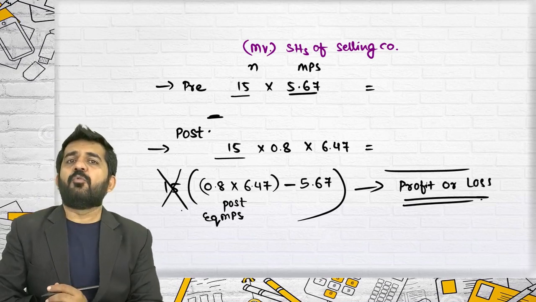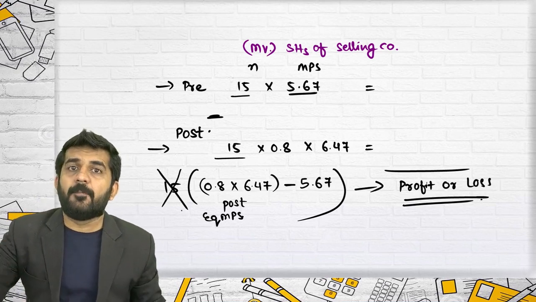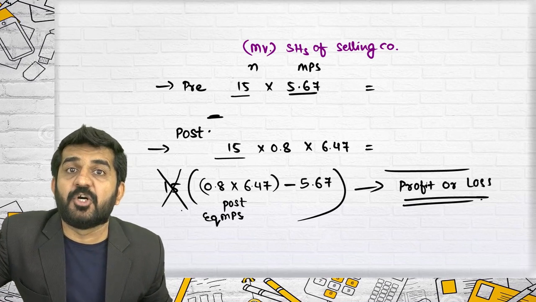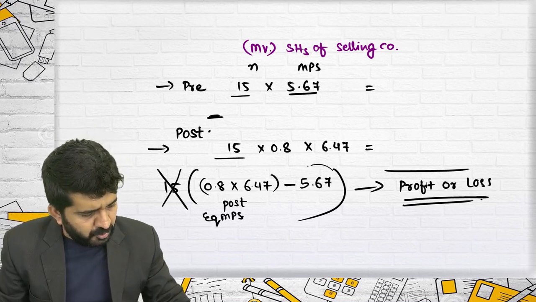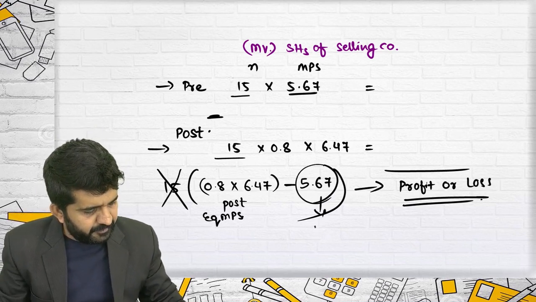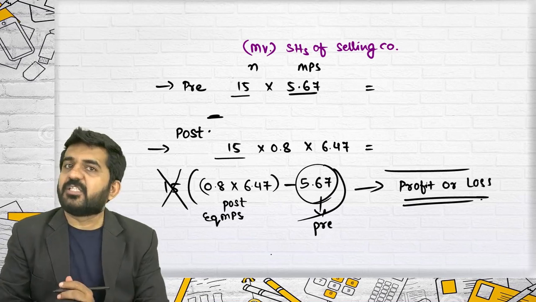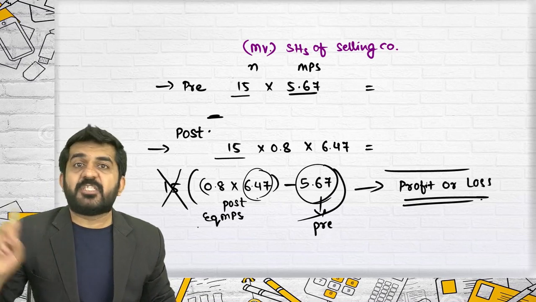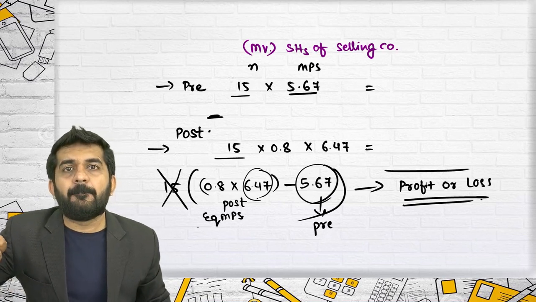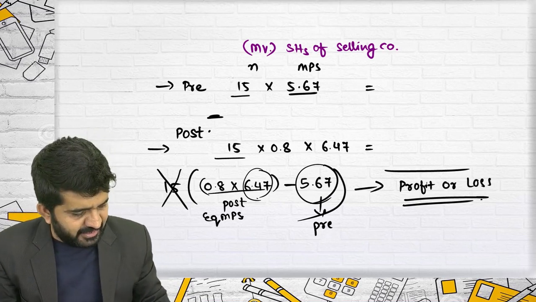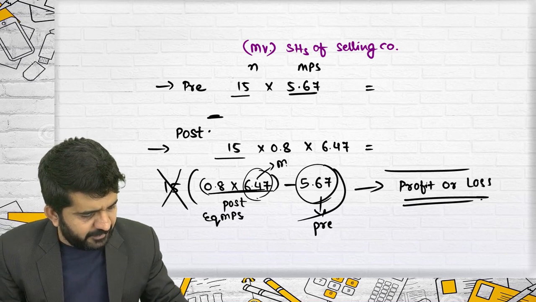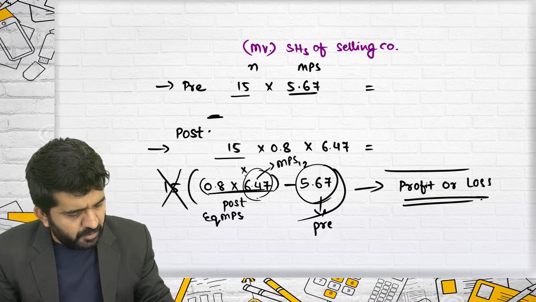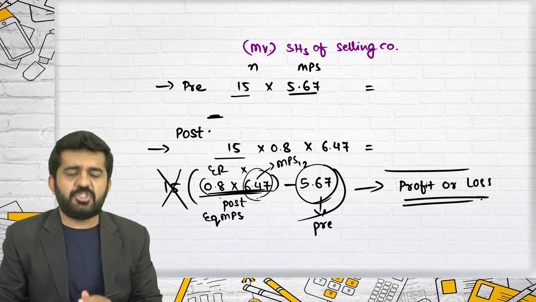So I am removing 15 if I want to compare market price per share. What was the pre? 5.67. What was the post? 6.47. Then I will compare equivalent MPS, and equivalent MPS will be MPS 1-2 multiplied by this exchange ratio.